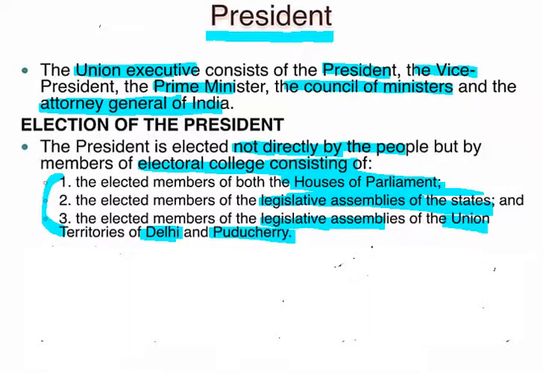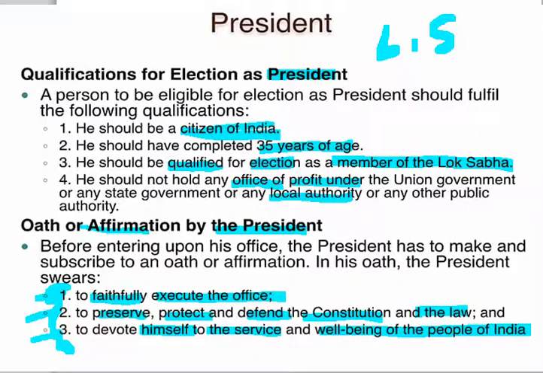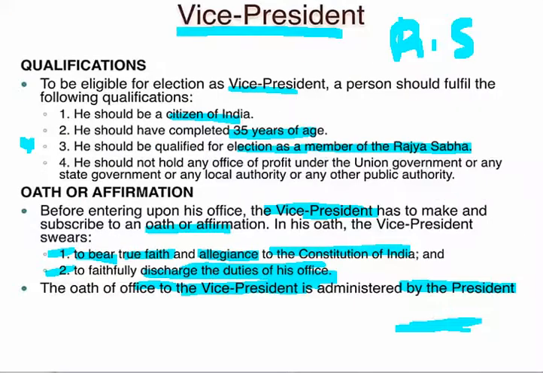We have discussed union territories and what they consist of. We have discussed the election of the president, who is involved and who is not, and the appointment of the governor, that is, the president will appoint the governor. Along with that, there are two conventions. The president's qualifications: he should be a citizen, age 35, qualified for election to the Lok Sabha, and take oath and affirmation. For the vice president, we discussed the election; he should be qualified to be a member of the Rajya Sabha, with oath and affirmation.